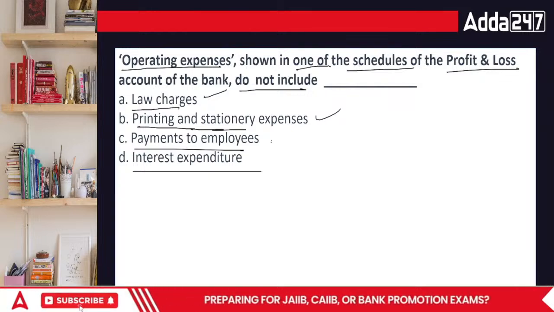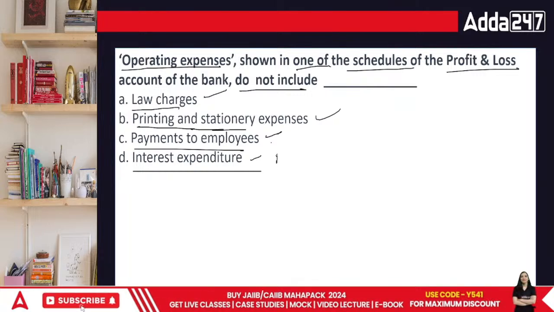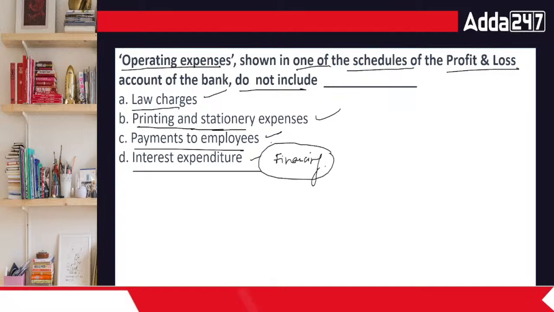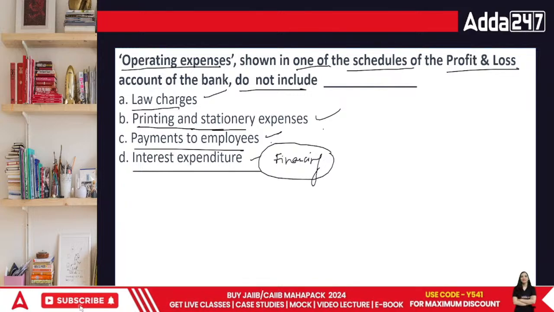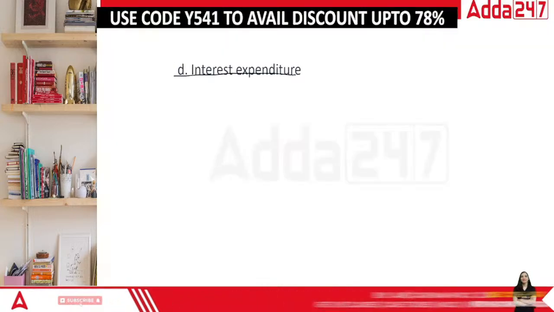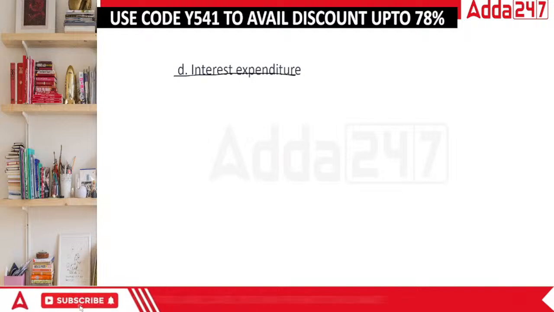Operating expenses, na? Achha, this is operating, this is also operating, this is financing. Achha. The area of interest, because interest, if not said, it is always finance based thing. So that means we are lending money or we are taking money from someone. So the answer would be interest expenditure. Done, everyone?